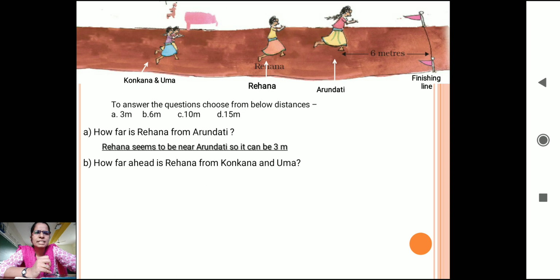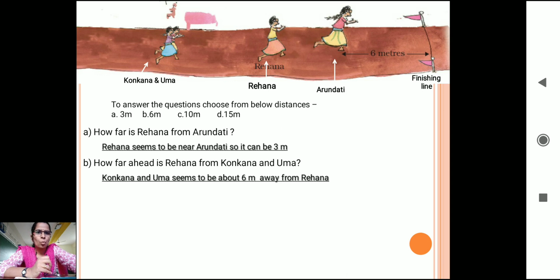Why am I not guessing 10 meters? Because they have shown how far Arundhati is from the finishing line, and that is near about 6 meters. So if Konkana and Uma seem to be at the same distance, I feel they will be 6 meter far from Rihanna. So I have guessed that Konkana and Uma are about 6 meter away from Rihanna.